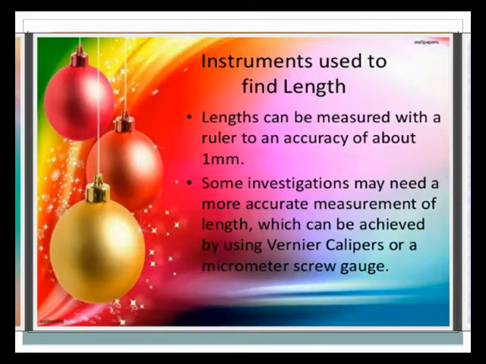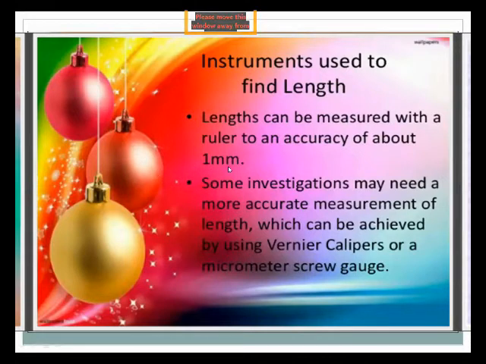We will use the vernier caliper for smaller lengths, and also we use the screw gauge. These both are the instruments which we use to find the different types of length.